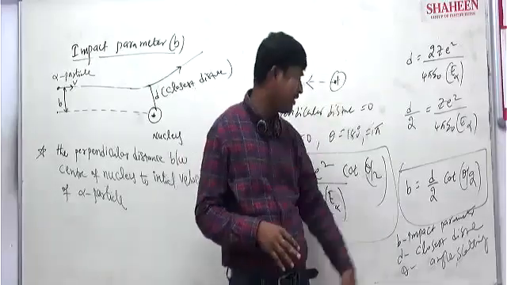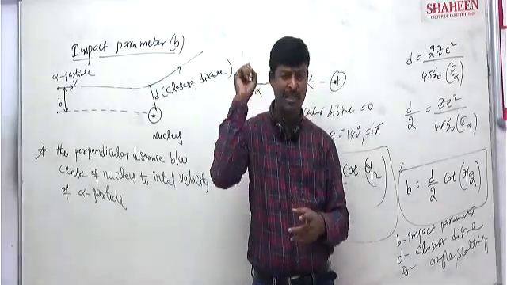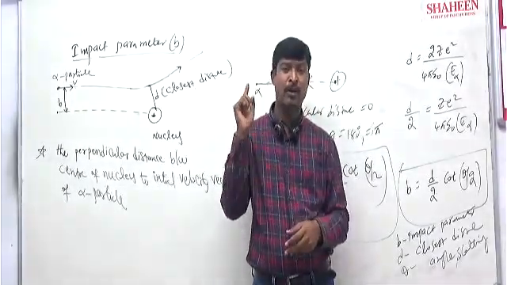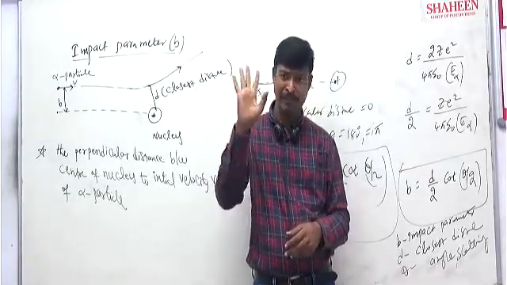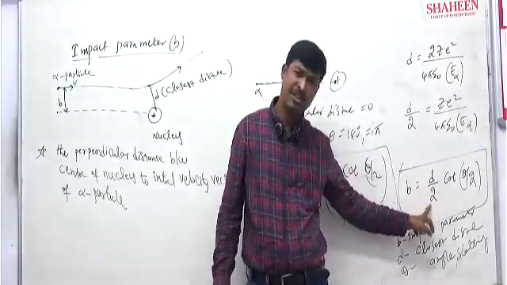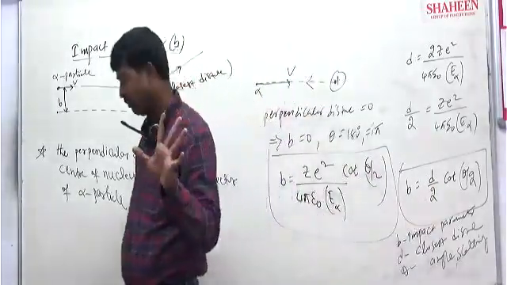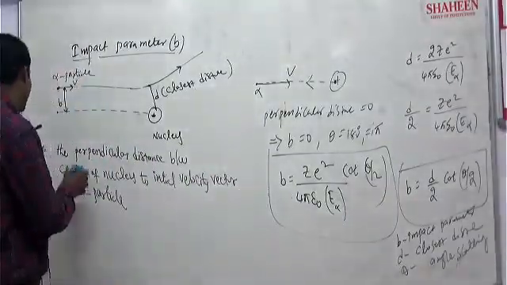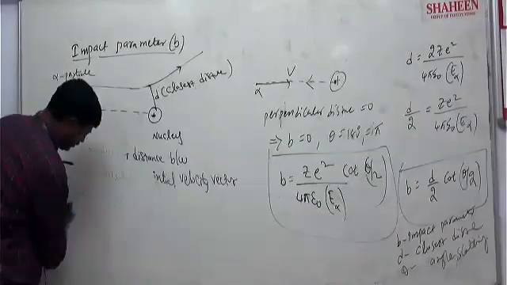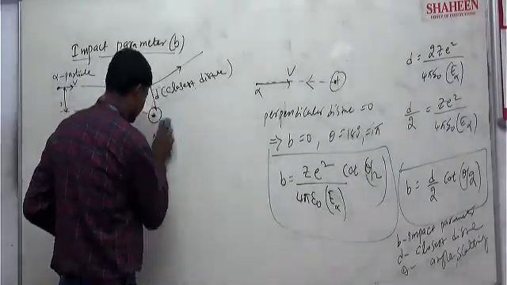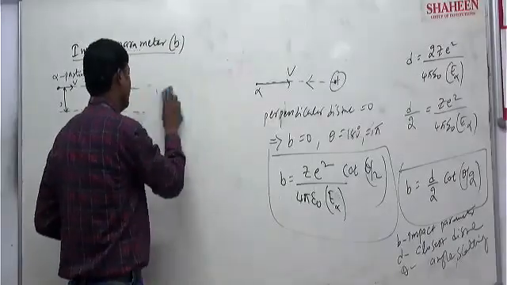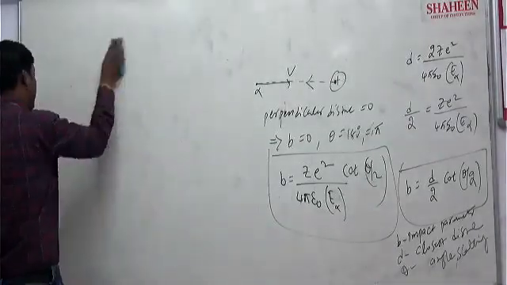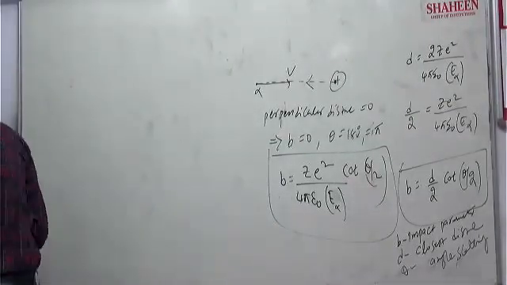Then the basic important points related to alpha particle scattering: first, the number of scattered alpha particles N is inversely proportional to sine to the power 4 theta by 2. That is one equation. Second is the closest distance of approach. Third is the impact parameter. Basically the numerical questions they ask from alpha particle scattering are in these only. So that question, you see, look, what is that question?